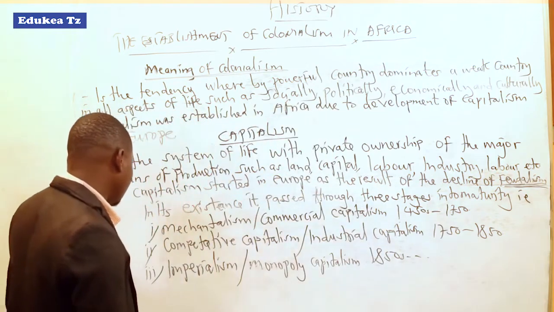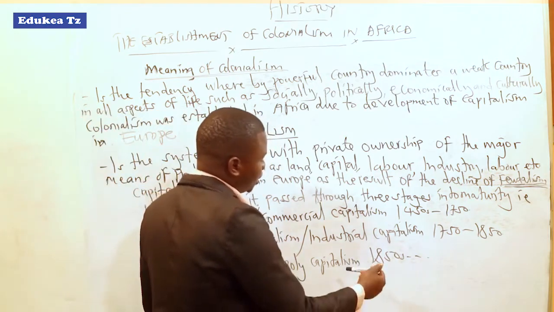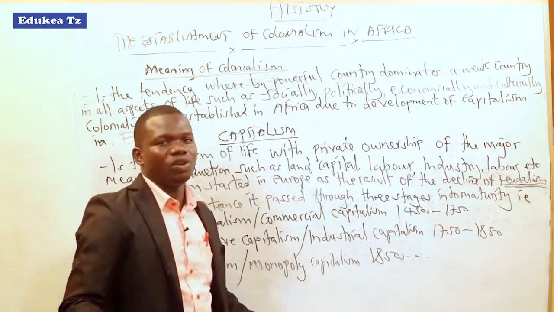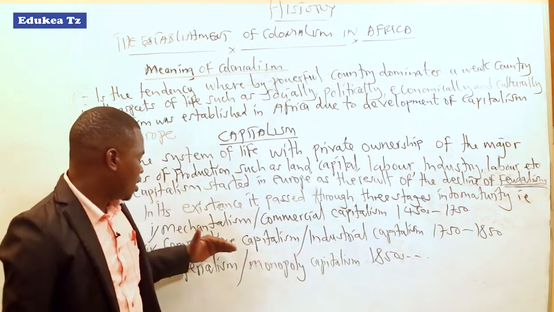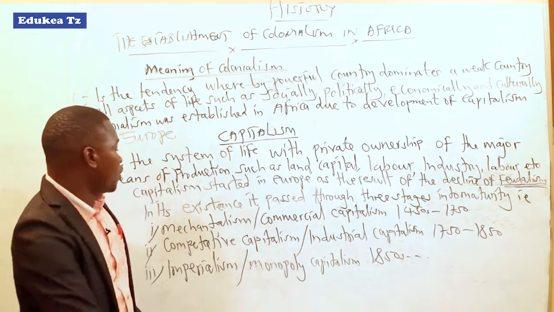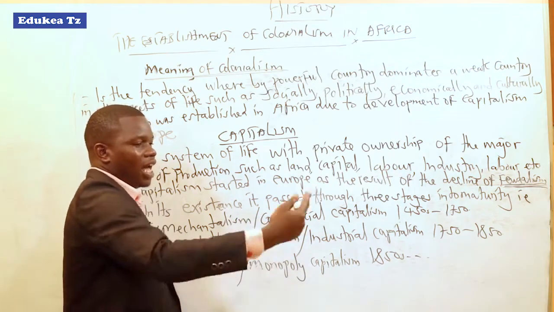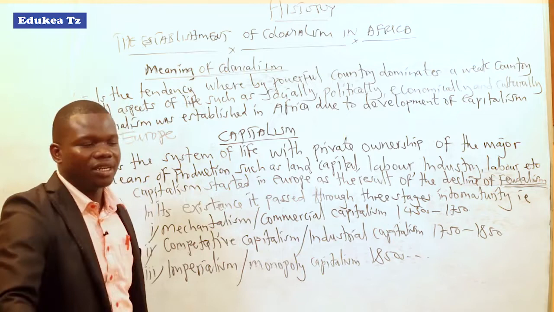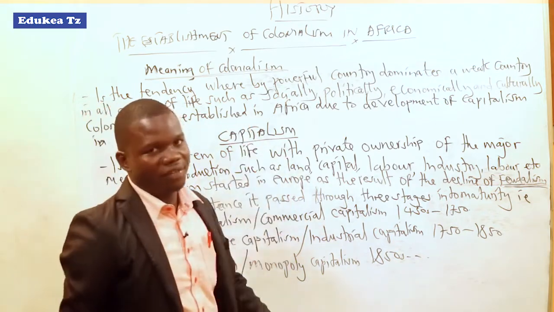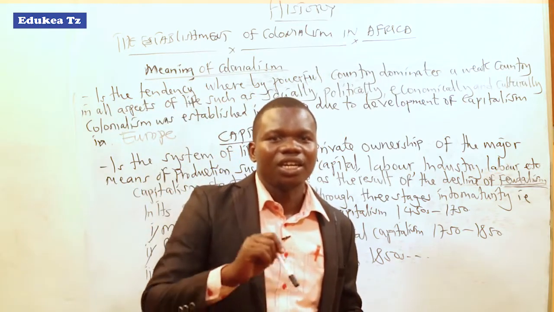And the last stage was imperialism or monopoly capitalism, from the 1850s up to now. So we are now in imperialism or monopoly capitalism. The existence and development of these stages marked the colonization of the African continent.